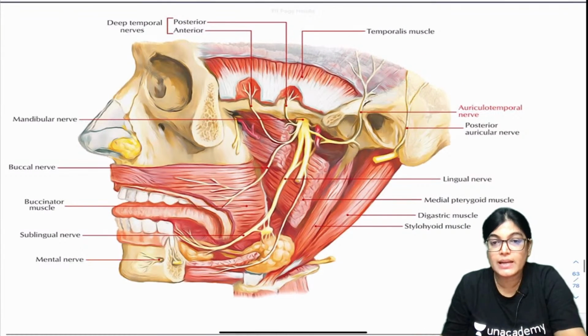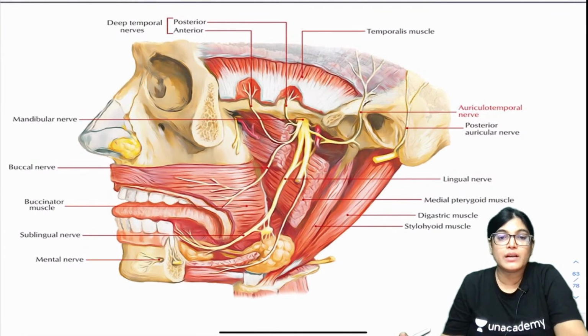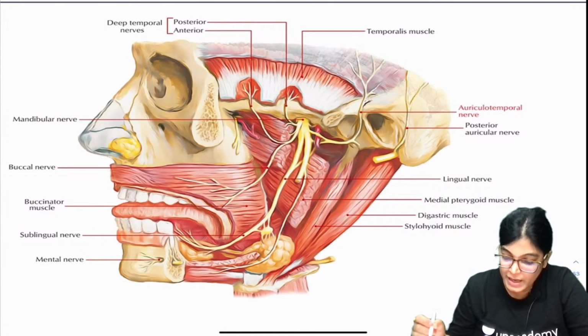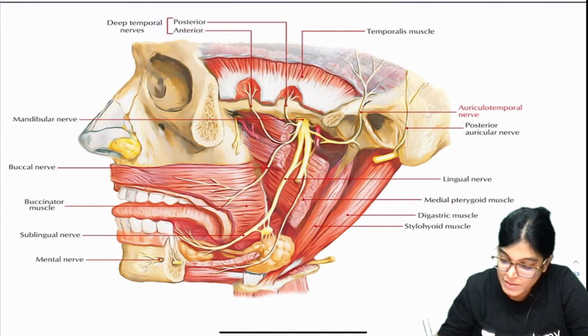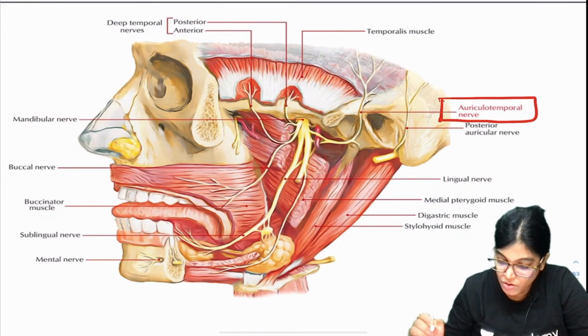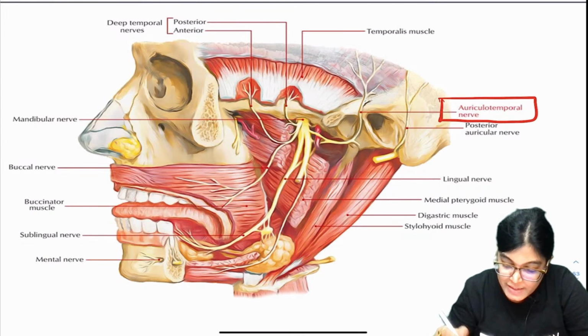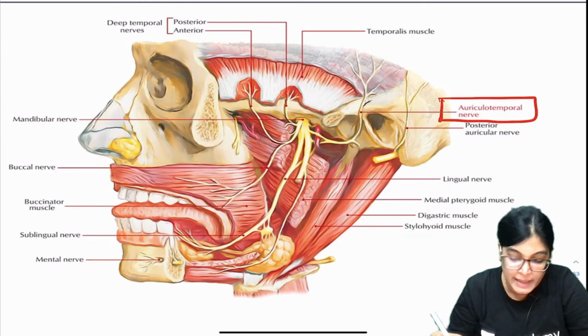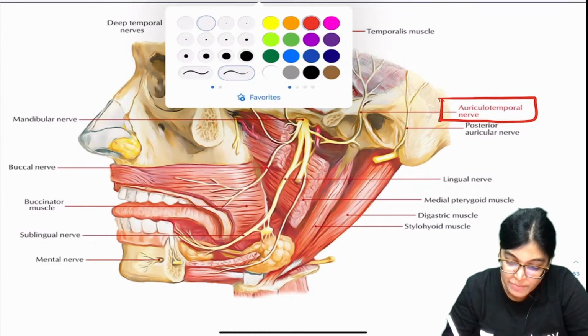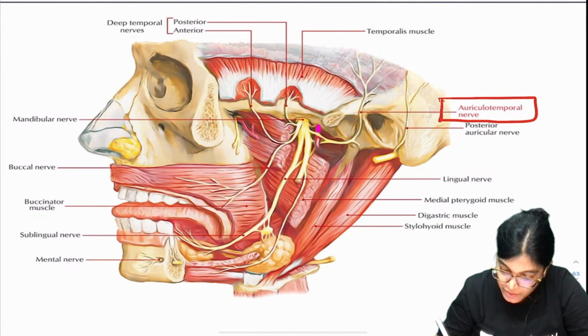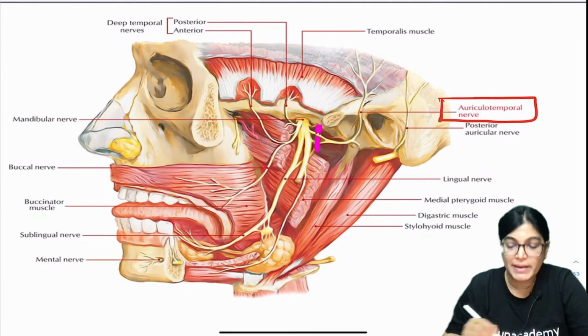So yes, this is the enlarged view, as you can see. Now here I want you to see one artery. Here you can visualize this is the auriculotemporal nerve, and this auriculotemporal nerve is surrounding an artery. Let me use pink color for this artery. This is the middle meningeal artery.